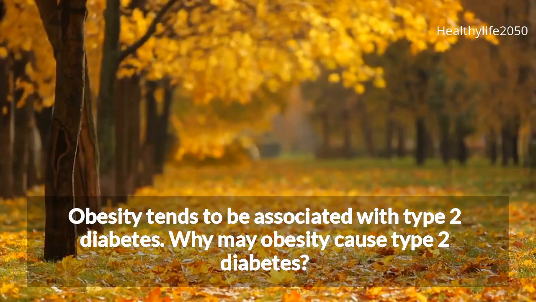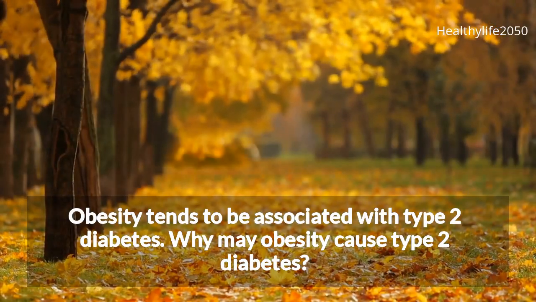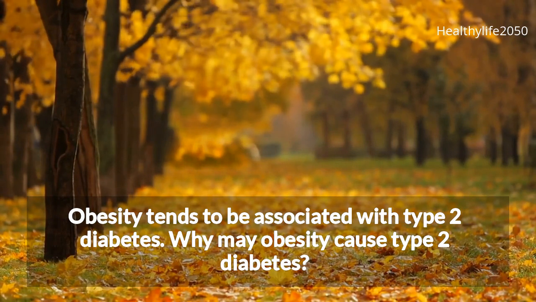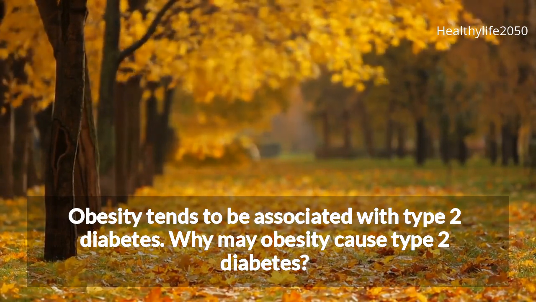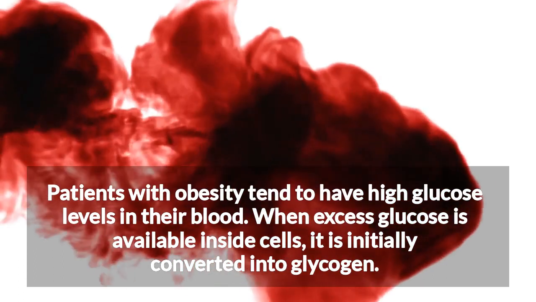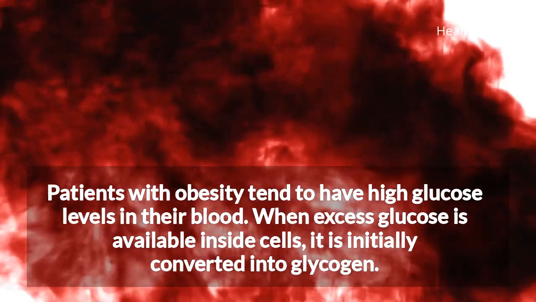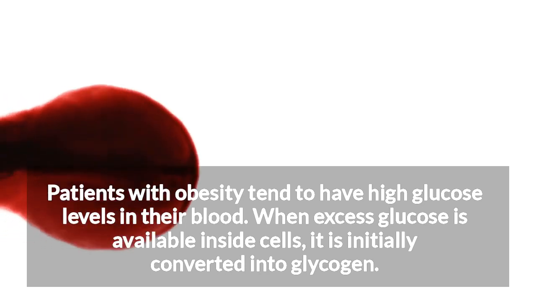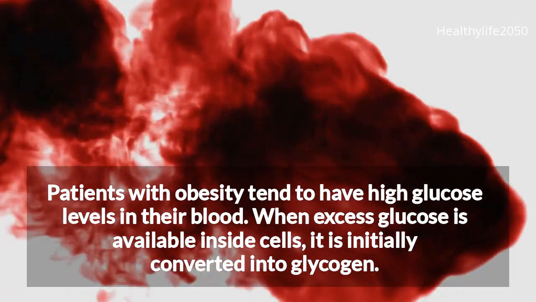Obesity tends to be associated with type 2 diabetes. Why may obesity cause type 2 diabetes? Patients with obesity tend to have high glucose levels in their blood. When excess glucose is available inside cells, it is initially converted into glycogen.